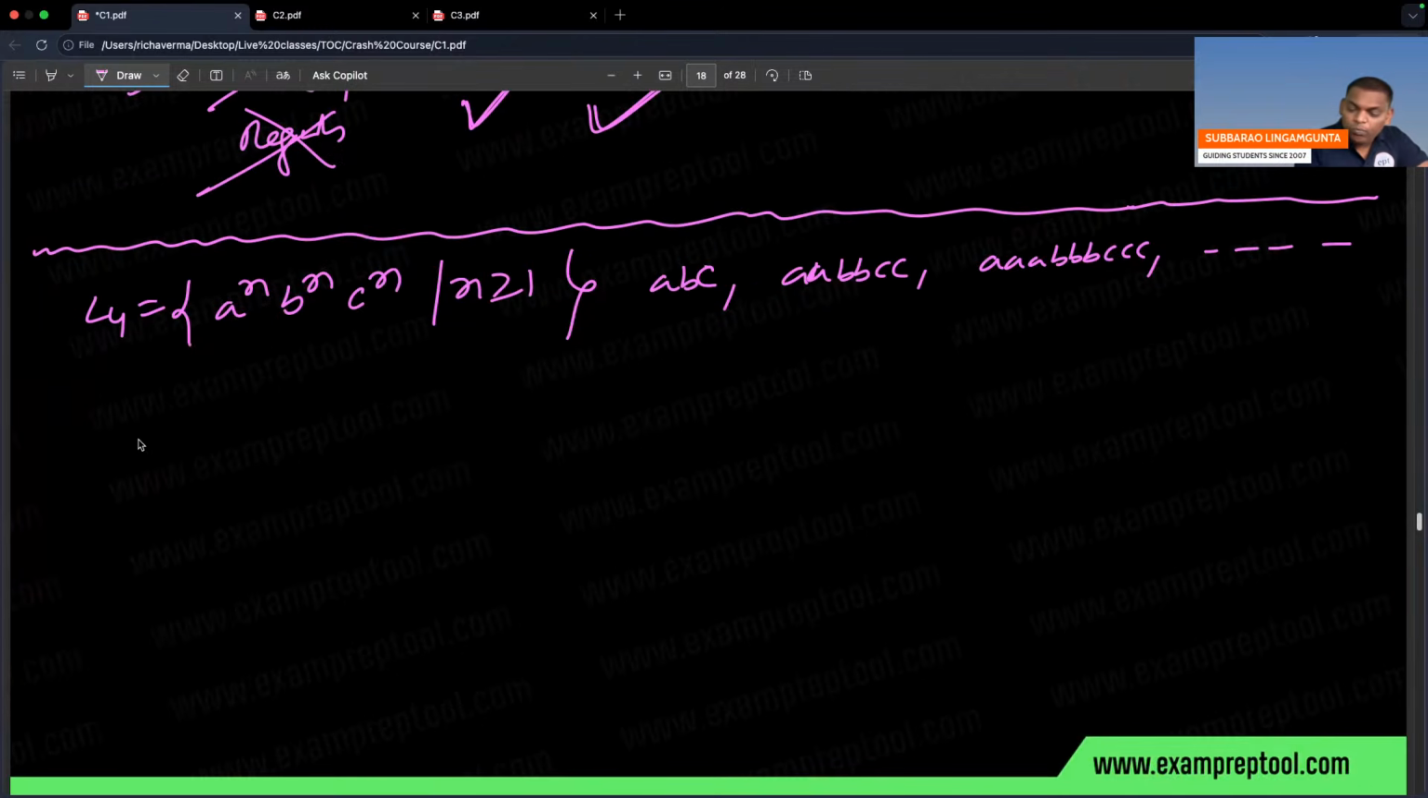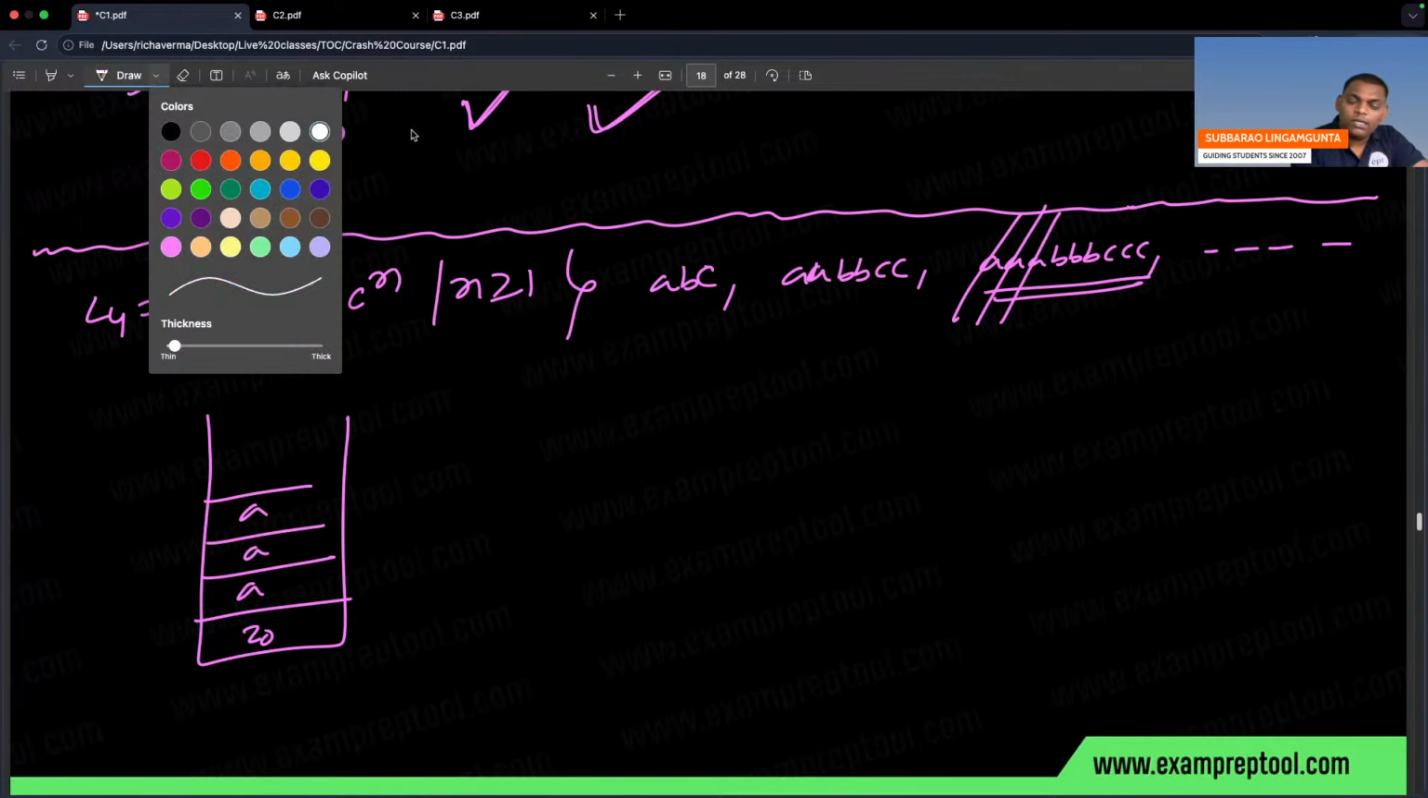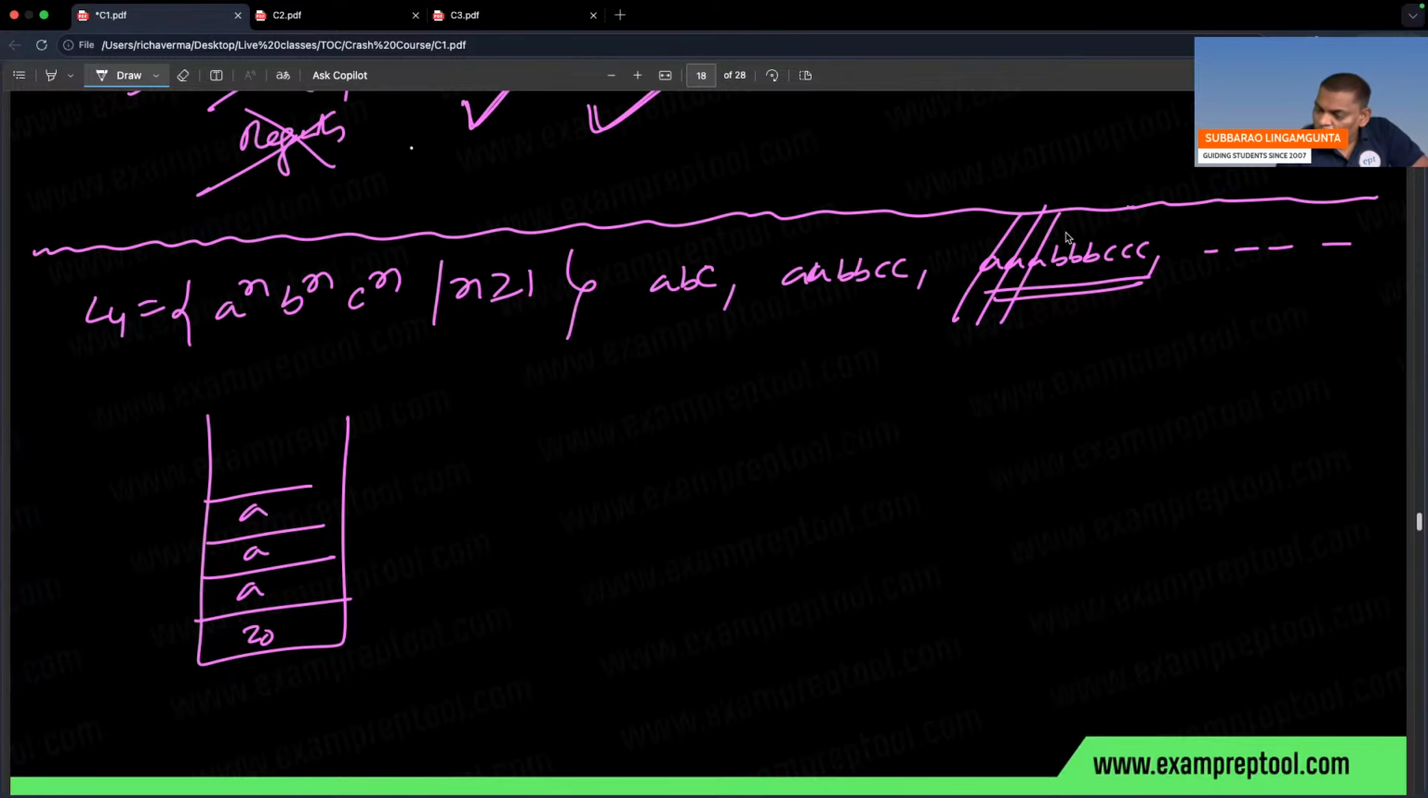So PDA contains one stack, right? Let me try whether this is possible with one stack. On Z0, when A is coming, push. Whenever B is coming, for every B, pop A.